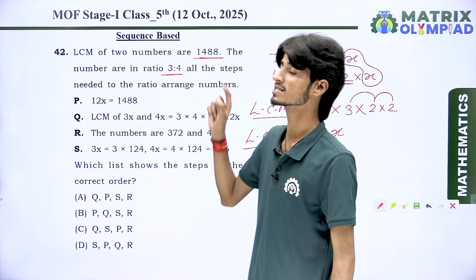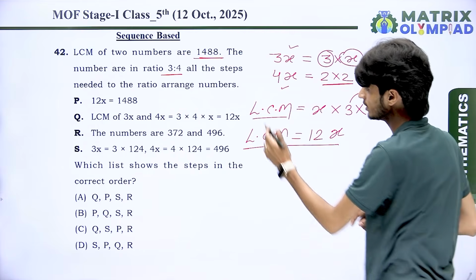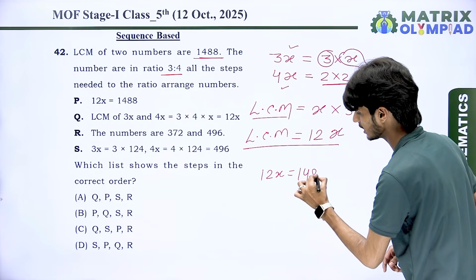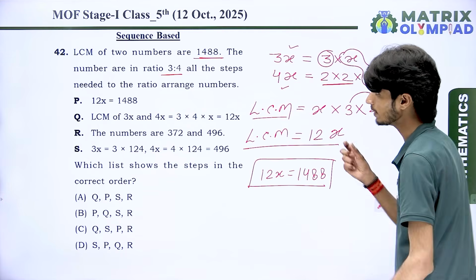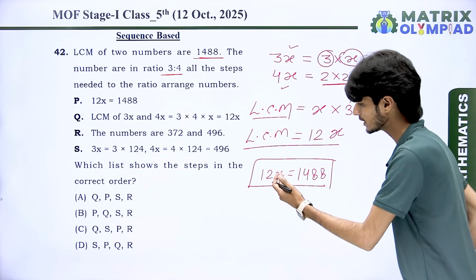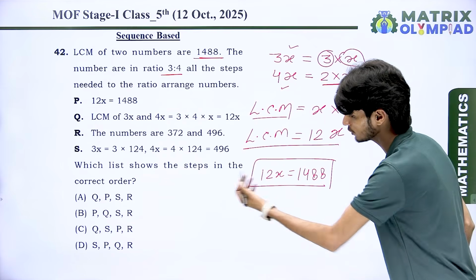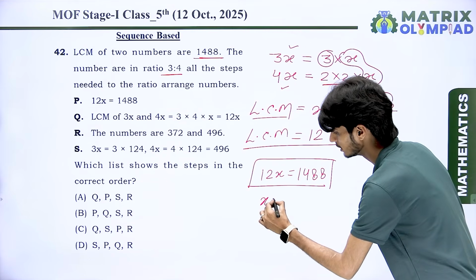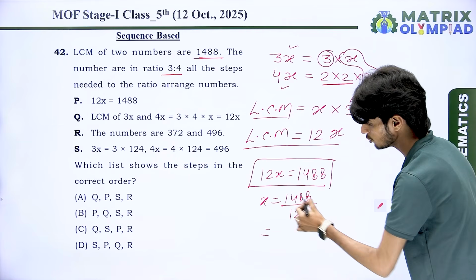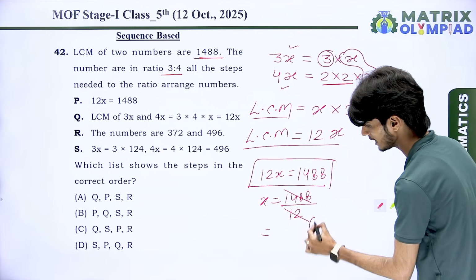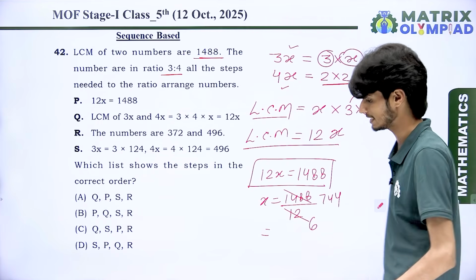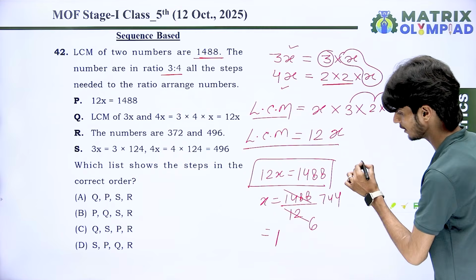Compare this LCM with the given LCM also. We have 1488 as the LCM. So 12x is equal to 1488, because the LCM of the two numbers is 1488 according to the question. You can see here, whenever we move 12 from the left to the right, it goes into division. Then the result is 1488 divided by 12. So let's cut both numbers by 2. We have 6, and here we have 744. Whenever we divide 744 by 6, then we get 6 ones are 6. We have remainder 1.